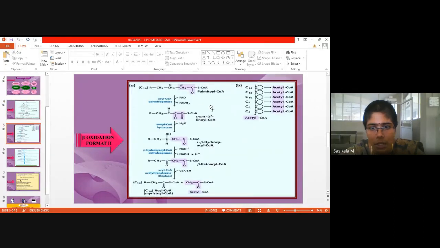This is palmitoyl-CoA. Palmitic acid will be converted to palmitoyl-CoA. Why is this CoA added to the molecule? Already in acetyl-CoA we have discussed the pyruvate conversion to acetyl-CoA. Why is CoA added to the molecule? Why was pyruvate converted to acetyl-CoA? Likewise, here palmitic acid is converted to palmitoyl-CoA so that it enters the beta oxidation process.